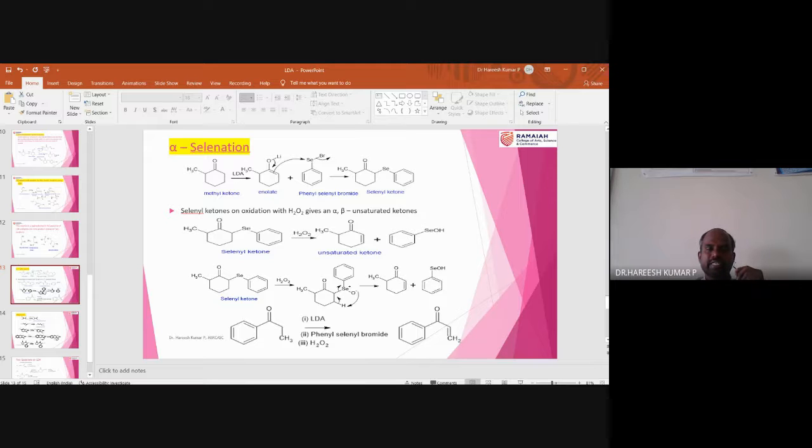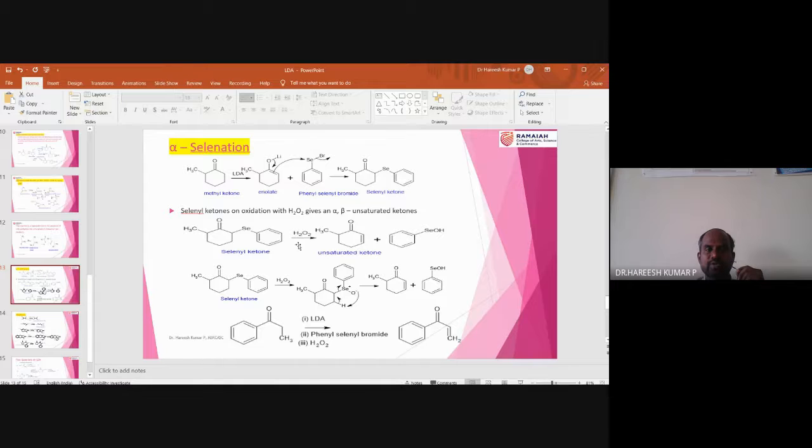You take it as homework. You can write the mechanism for conversion of this moiety into this. So this follows this particular reaction. Initially there will be a formation of enolate, and then that enolate, when it reacts with phenylselenyl bromide, leads to selenyl ketone.